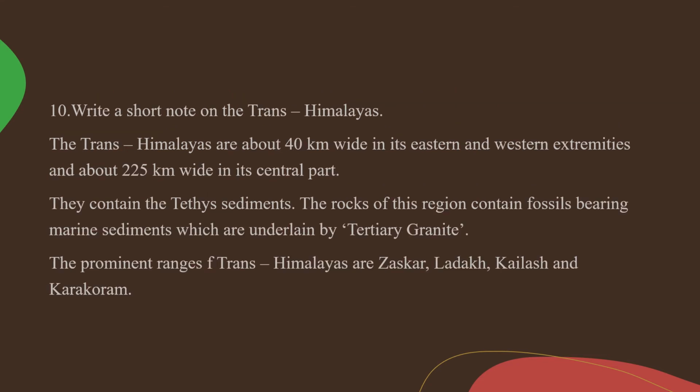Write a short note on the Trans-Himalayas. The Trans-Himalayas are about 40 km wide in its eastern and western extremities and about 225 km wide in its central part. They contain the Tethys sediments. The rocks of this region contain fossils bearing marine sediments which are underlain by tertiary granite. The prominent ranges of the Trans-Himalayas are Zanskar, Ladakh, Kailash and Karakoram.